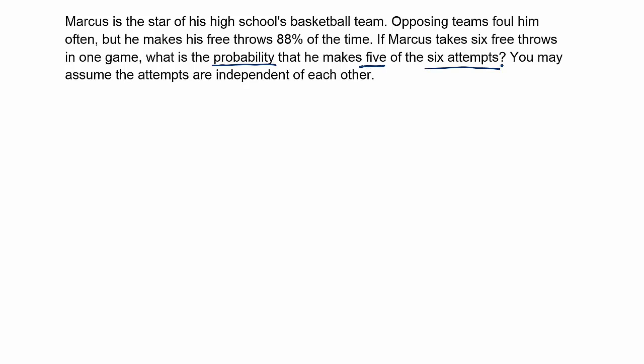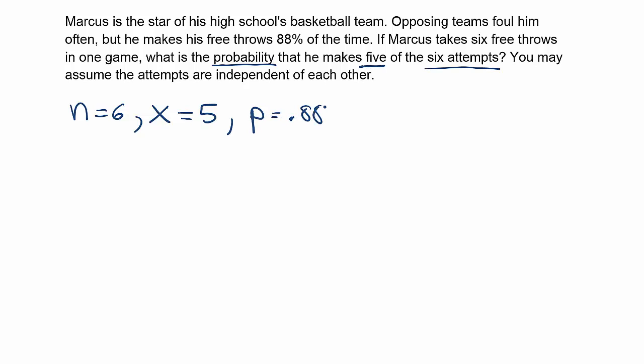Well, let's see. First thing, are we counting the number of successes here? I think you could make a random variable that does that, right? You could let x be equal to the number of attempts he makes, and in this case, x is equal to 5. Do we have a fixed number of trials? I think we do. He's making exactly 6 attempts, so n would be equal to 6. What's the probability he succeeds? Does it remain constant from trial to trial? I think so. The probability seems to be 0.88. Do we have 2 possible outcomes only?